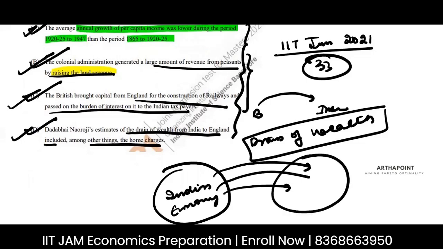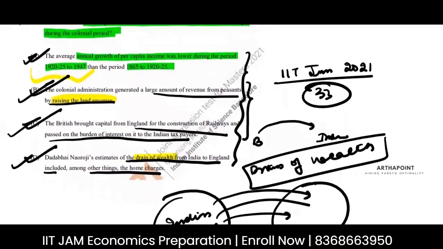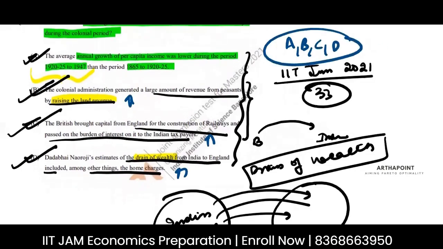The wealth of the Indian economy was going from the hands of the Indians to the hands of the Britishers. This drain of wealth took place ideally in the period of 1920 to 47. This is when there were high land charges, high charges on the railways, high home charges, etc. So all options A, B, C, D are correct.